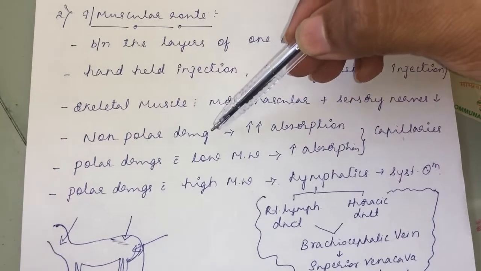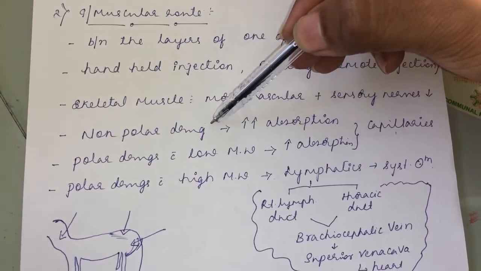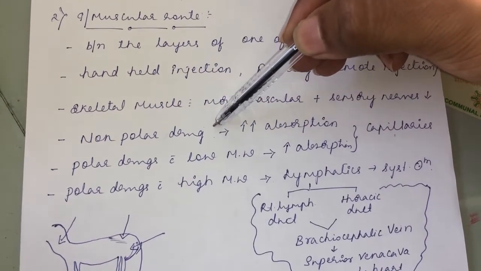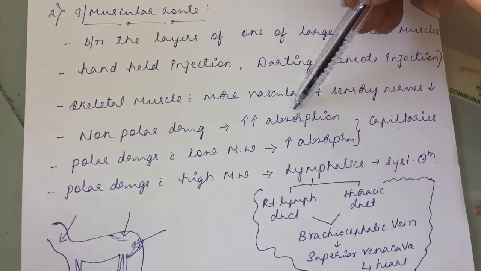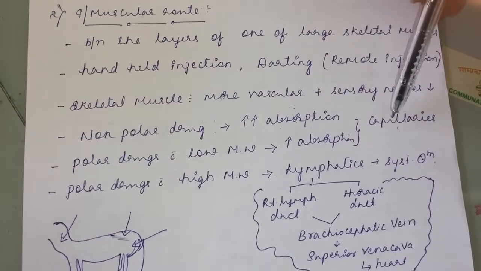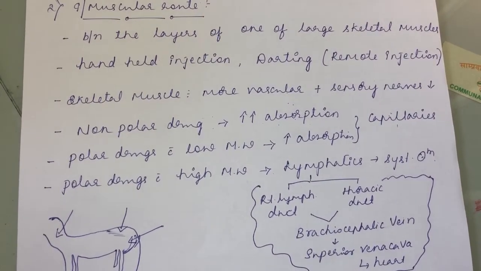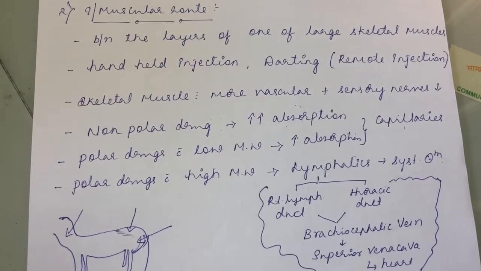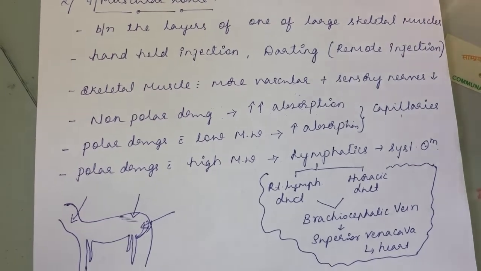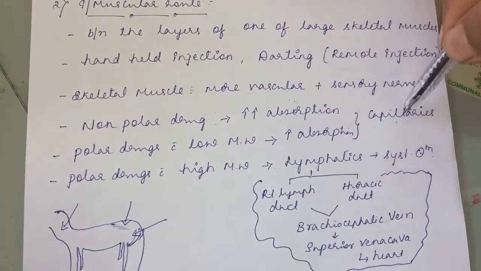And what kind of drugs get absorbed when you give them through the intramuscular route? See, non-polar or lipid soluble drugs obviously have higher absorption, since they have to cross the blood vessel membrane, so they directly get absorbed into the capillaries. Then polar drugs with low molecular weight. See, a polar drug is a water soluble drug, and with low molecular weight it also has a fairly good absorption rate through the capillaries.